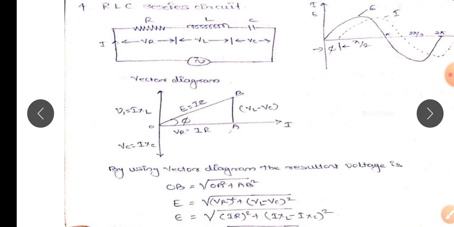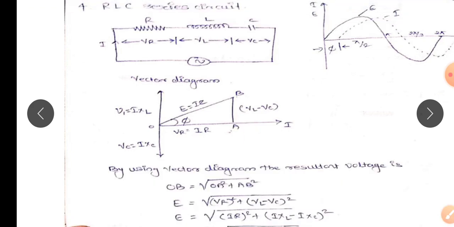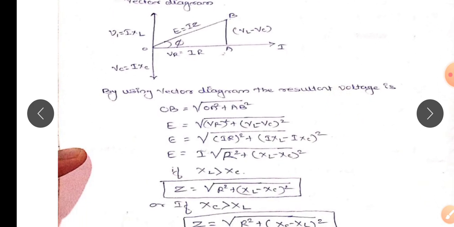Next, in the vector diagram, OA represents the voltage drop VR, and AB represents VL minus VC, that is nothing but the voltage of inductor and capacitance, and OB is the vector sum of VR plus VL minus VC. From the vector diagram, you have to find out the voltage value and impedance.